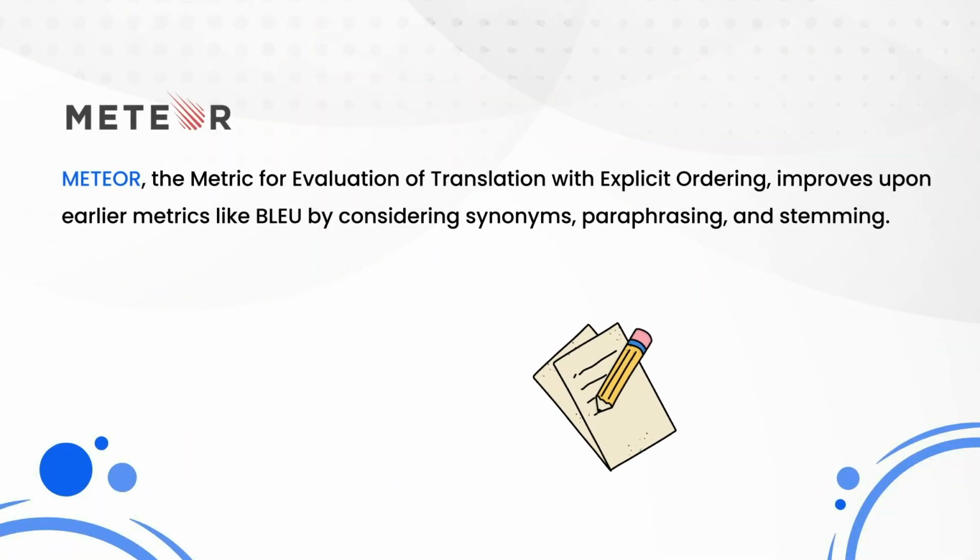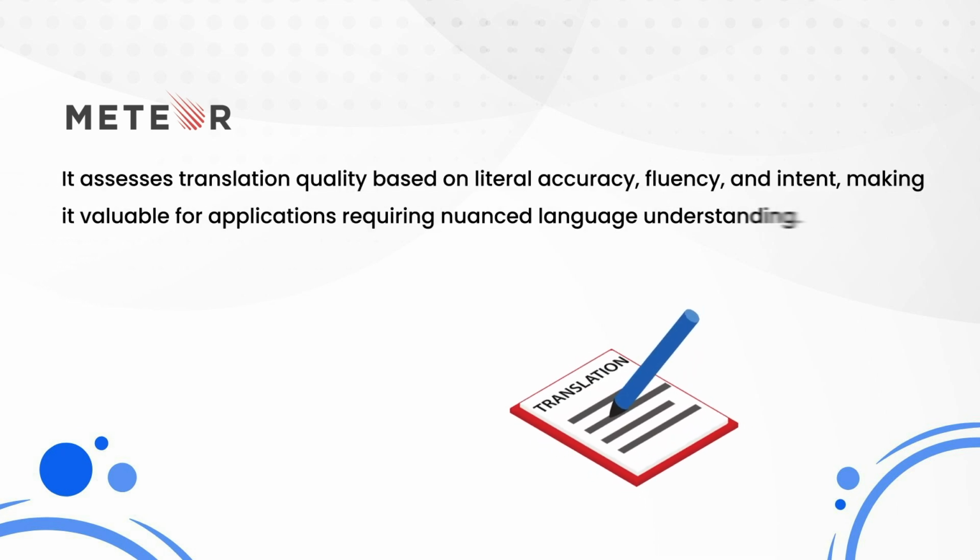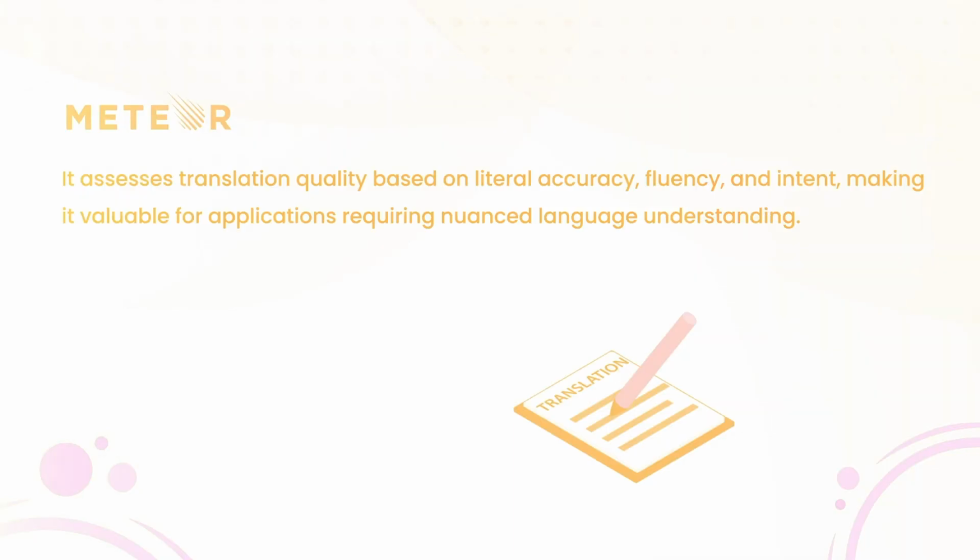METEOR, or Metric for Evaluation of Translation with Explicit Ordering, improves upon earlier metrics like BLEU by considering synonyms, paraphrasing, and stemming. It assesses translation quality based on literal accuracy, fluency, and intent, making it valuable for applications requiring nuanced language understanding. Let's consider a practical example to understand how METEOR works.